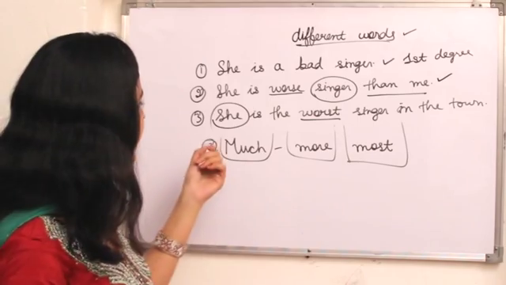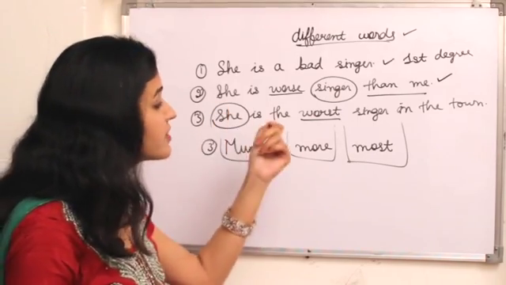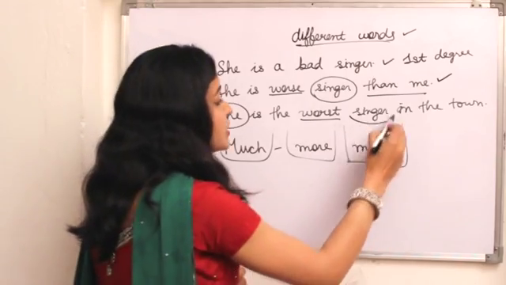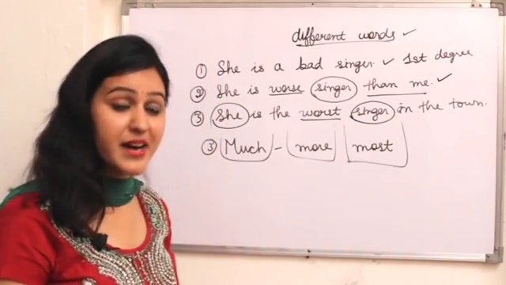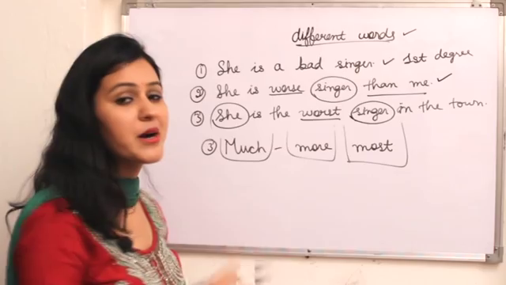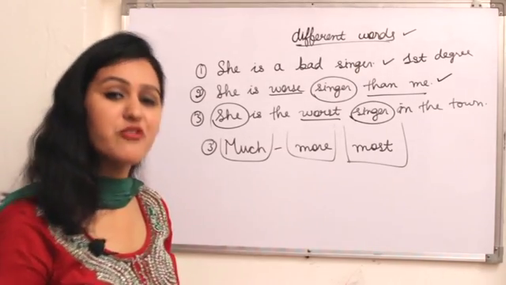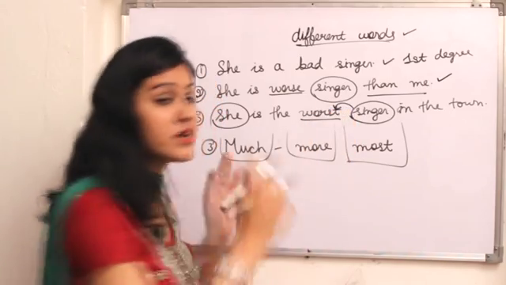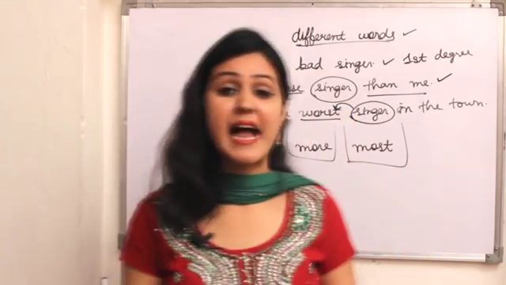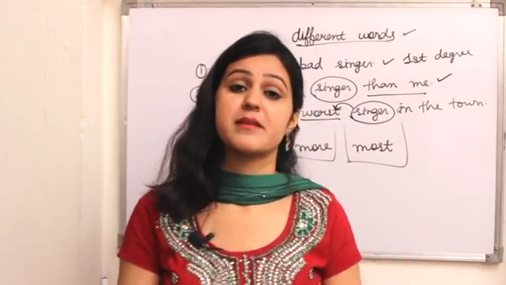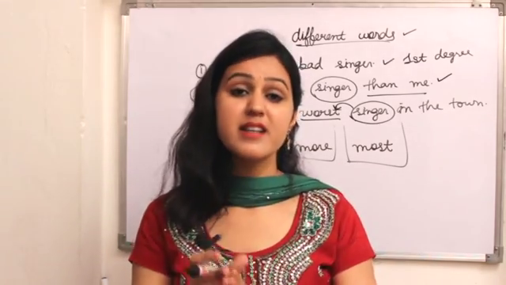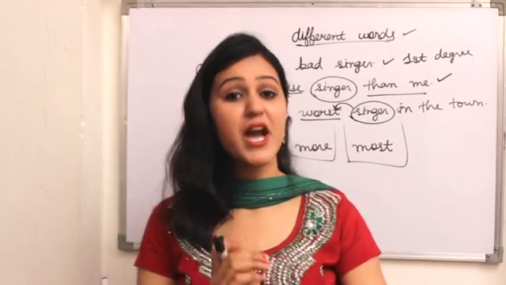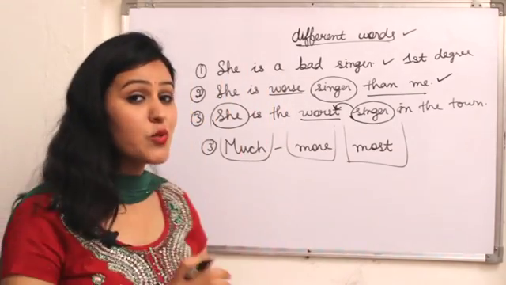Okay, so here I write she is the worst singer. I'm talking about a lady, she is a singer, maybe her passion, maybe her profession. But she is the worst, so bad, worse and worst. So this is the third degree, which is superlative.